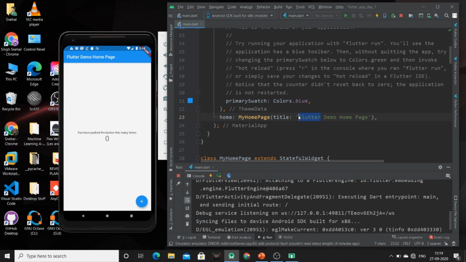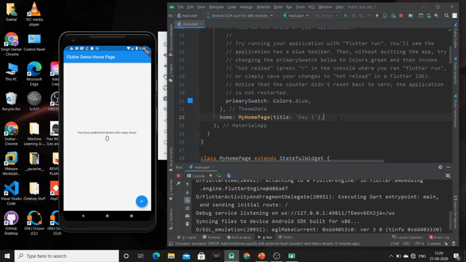Now if you want to change the title of this home page, you can change like this. Now just Control S or just click on this hot reload. Now what is this hot reload? As I have already mentioned this feature in the first video of this event. So this hot reload will only reload or will take the changes which we have made. So I have just changed the text of this title property, so only this thing will be changed, and the hot reload will take just a few seconds.